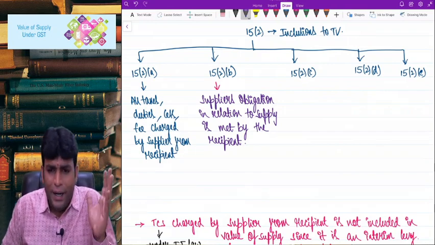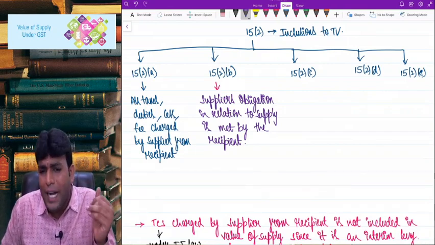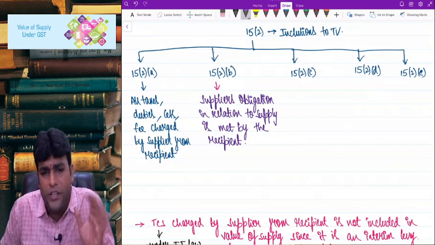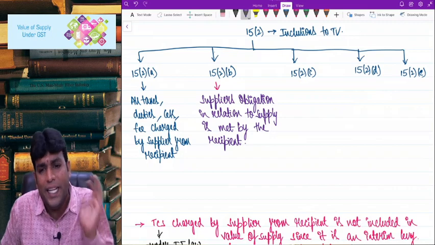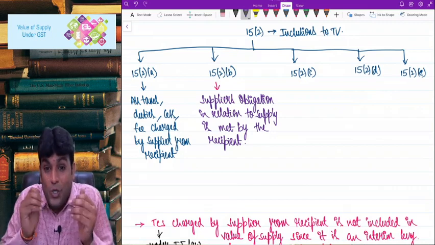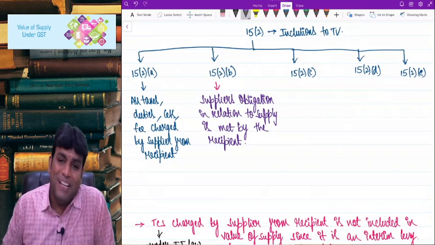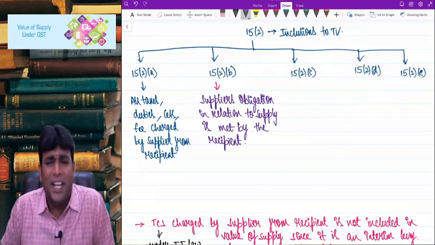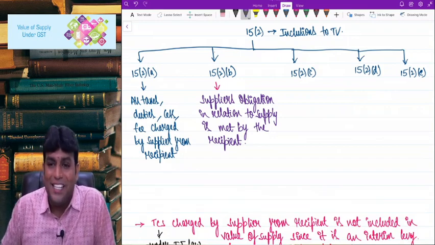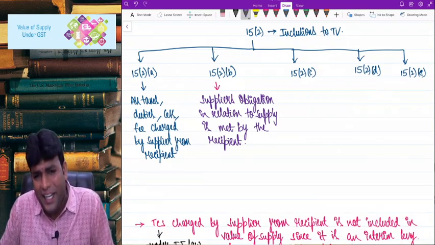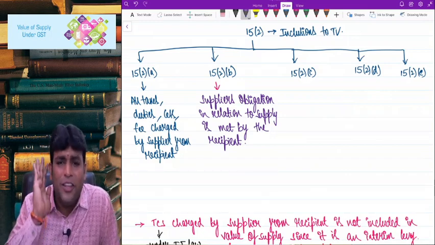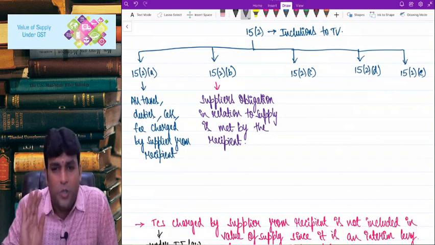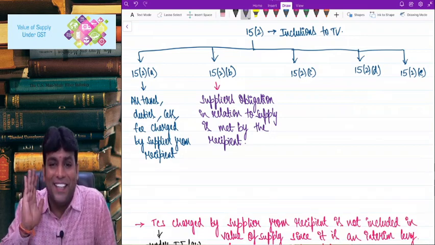Of course, you might get one doubt now: sir, what if the shopkeeper is not giving the bill on Shiva Teja's name, but on the student's name only, and the student is paying directly? Then practically it is not possible to prove that it is the supplier's obligation. Definitely, practically it has to be proved. Anyways, in the exam, when they give a question telling the supplier's obligation is met by the recipient, directly you add, because in the exam, please don't question the question. Only answer the question, because what we want is only the answer.